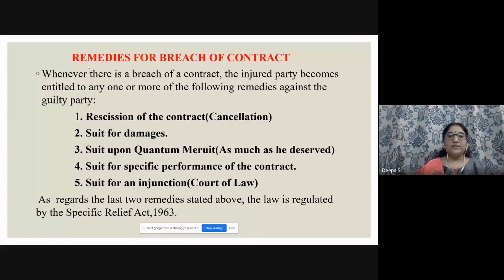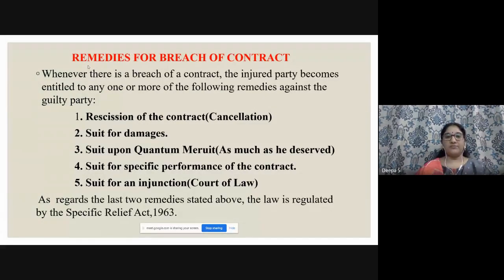The third one is suit upon quantum meruit. Quantum meruit is as much as he deserved. Whichever party is suffering due to the loss, whatever loss he has suffered, whatever he deserves, he can make a suit. The exact meaning of quantum meruit is as much as he deserved. The other person has to compensate.